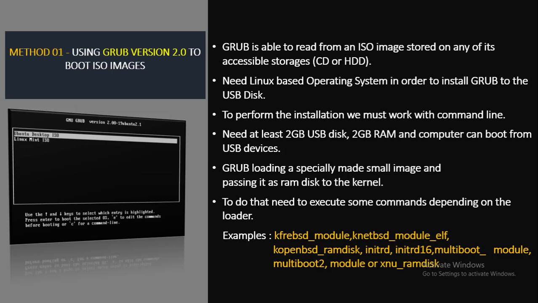In this research, they use the Fedora operating system, and to perform the installation they must work with the command line. Also, they have mentioned that at least a 2 GB USB disk and 2 GB RAM are required to boot the USB device and install the operating system to the machine. In the left side corner you can see the image of Grub where we have two menu entries that will boot two different ISO images, Ubuntu and Linux Mint operating systems.